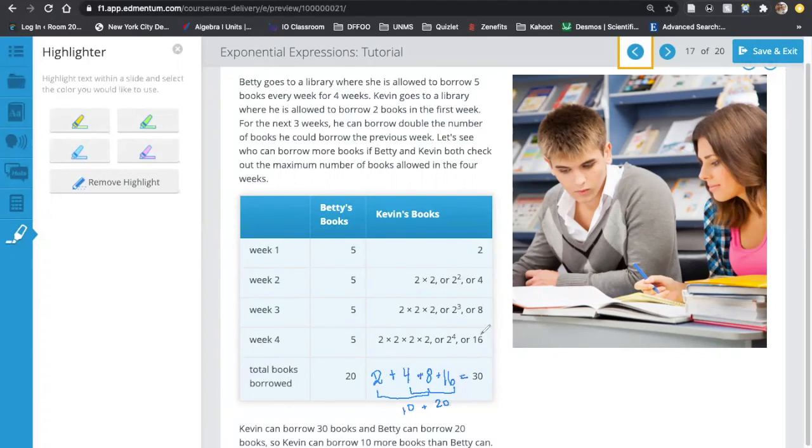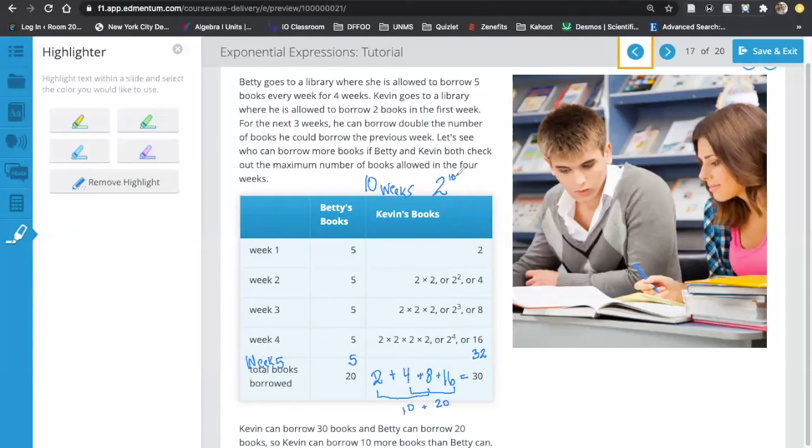Right? And if we were to go on, right, to say week 5, at week 5, Betty again could order another 5. Kevin at week 5 would be able to order 32 books because his keeps doubling, right? So something else that you're going to see, to give you guys a heads up, in higher level math classes, like when you get to 8th grade math specifically, you start talking about exponential growth. So because this keeps doubling, it's going to grow really fast, right? After, say, 10 weeks, he would be able to order 2 to the power of 10 books.